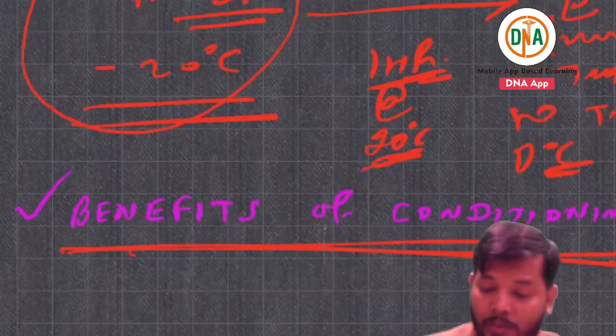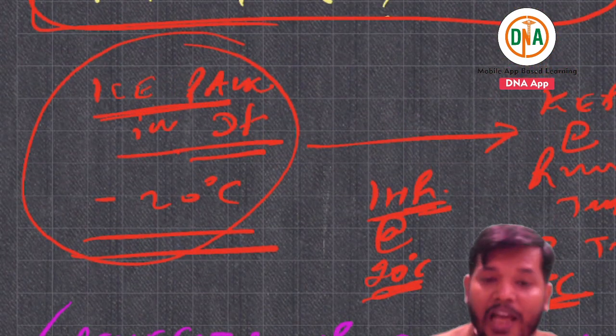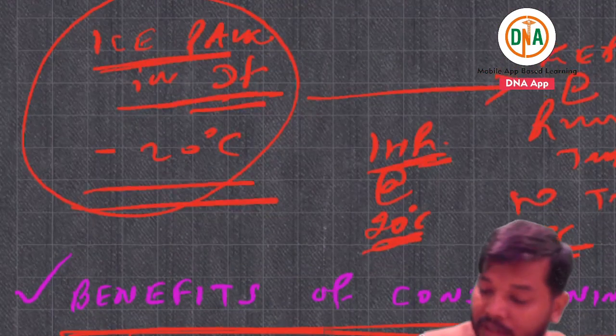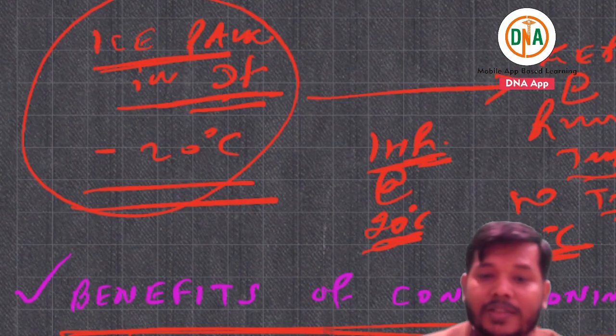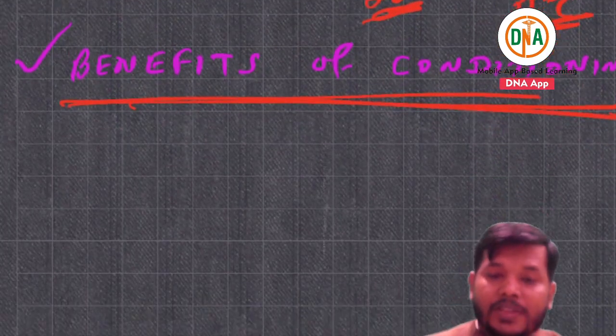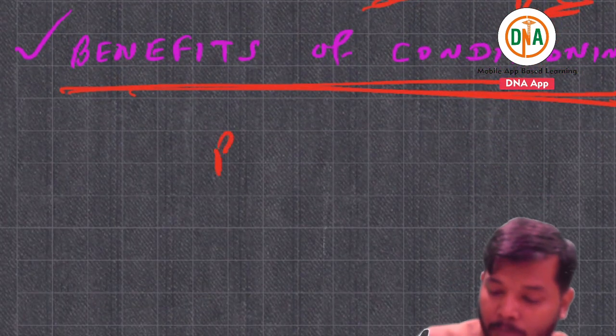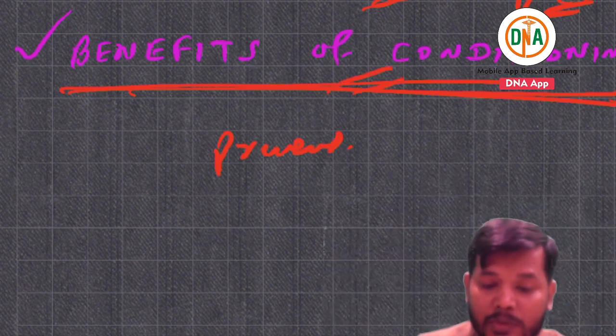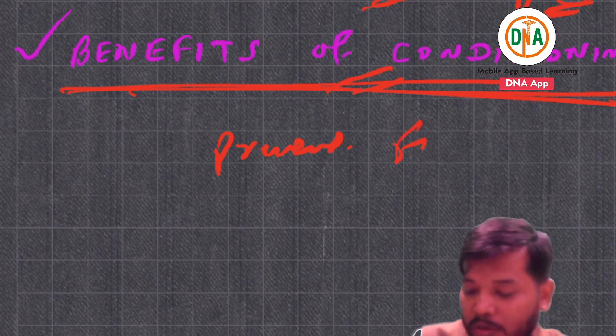Without conditioning, the ice pack has ice, and after conditioning, the ice pack has no ice, it has cold water. So basically, conditioning will prevent freezing of the vaccine.